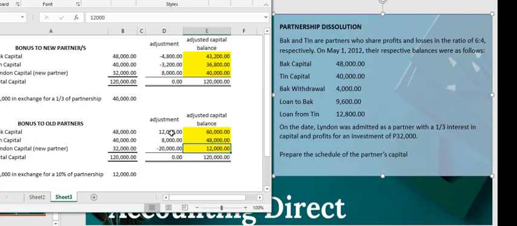So all partners received additional capital balances amounting to 20,000. Can you see now the difference between a bonus to the new partner and a bonus to the old partners? That's how it's done.